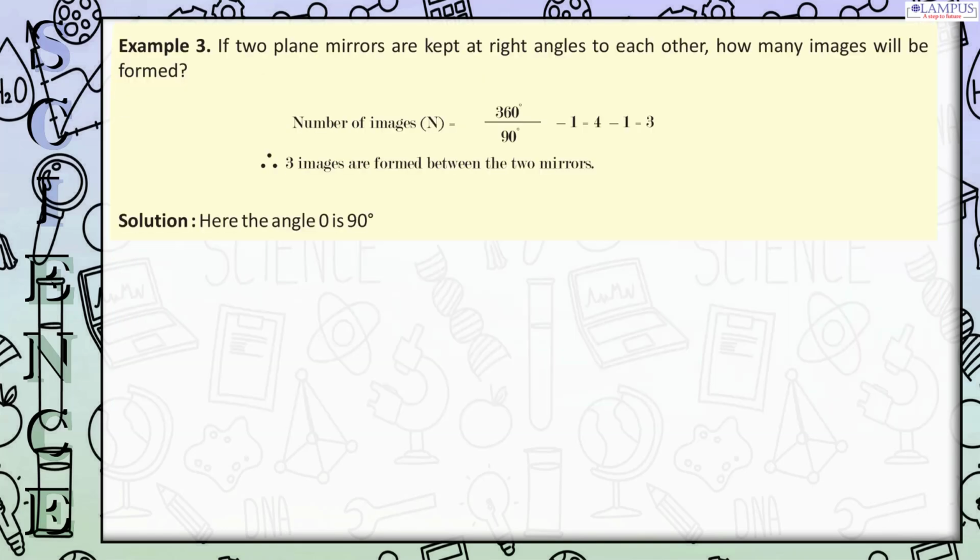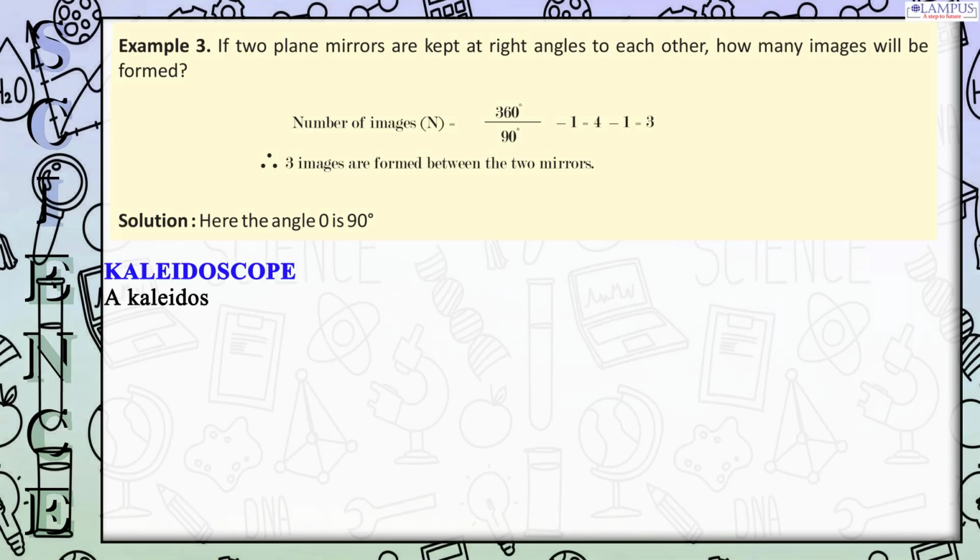Example 3. If two plane mirrors are kept at right angles to each other, how many images will be formed? Solution. Here the angle theta is 90 degrees. Number of images, n, equals 360 degrees divided by 90 degrees, minus 1, equals 4 minus 1 equals 3. Therefore, 3 images are formed between the two mirrors.